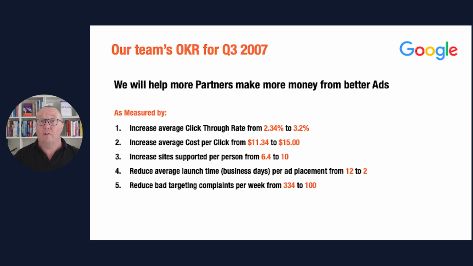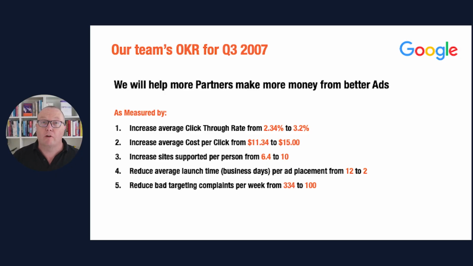In short, we're increasing profit, efficiency, and quality all at once. And we have specific targets for aspects of each one. And this, of course, helps our partners make more money from better ads, right? In each case, at the end of the quarter, it's really clear whether we did or didn't achieve the key result. It may not be obvious to you right now, but in our context, each of these metrics was tracked and well-defined. In fact, we often had some extra text in a footnote defining exactly what we meant.